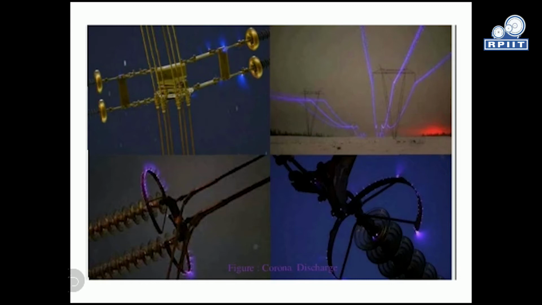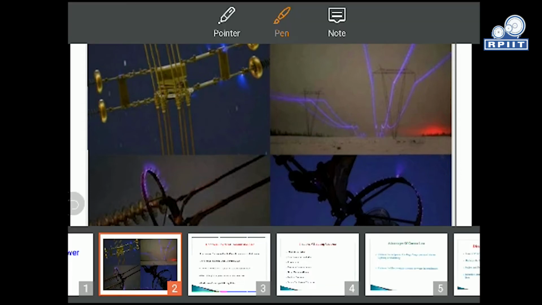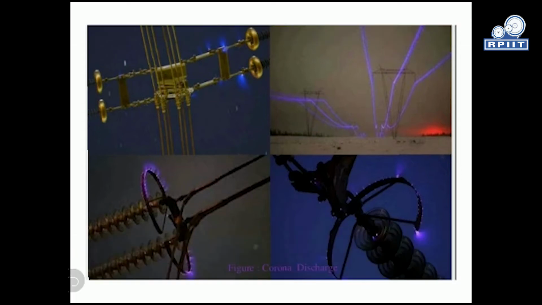First of all, we have to look at how the corona looks in a power transmission line. We have different figures here. The corona looks like a violet discharge, and in the dark it is very visible. You can see that this is the violet discharge, this is also the violet discharge, and this is also the violet discharge.